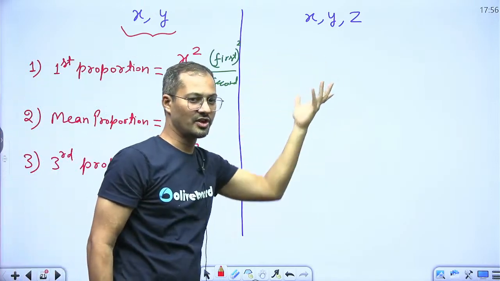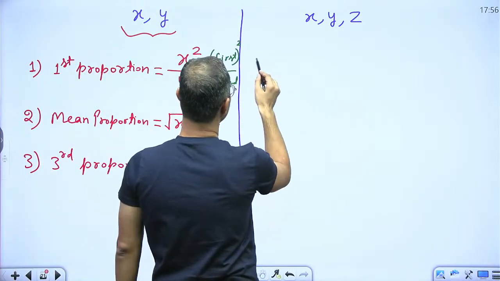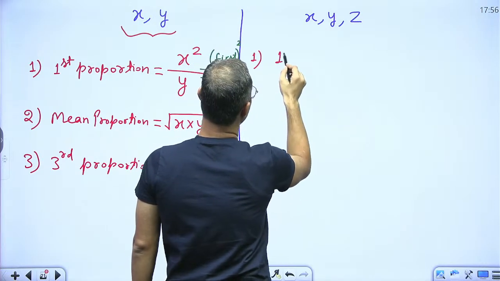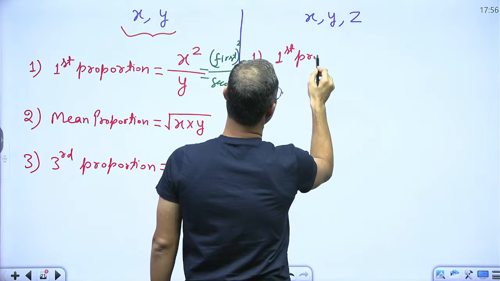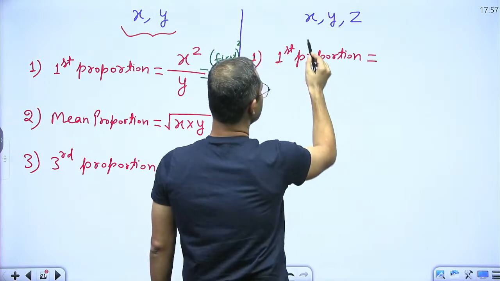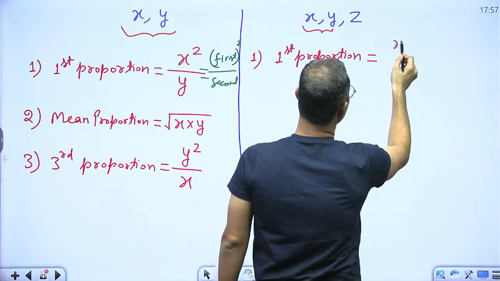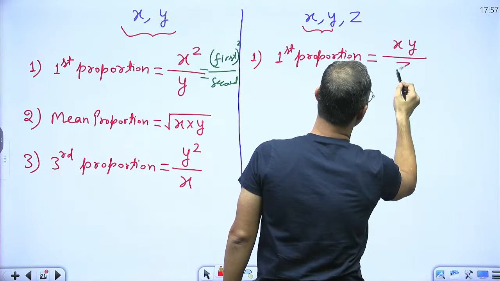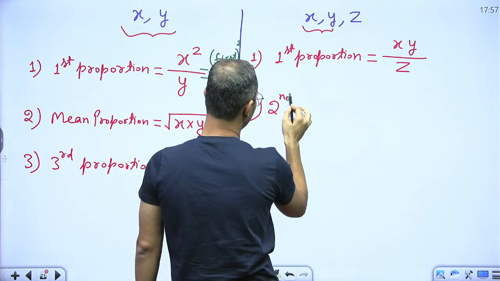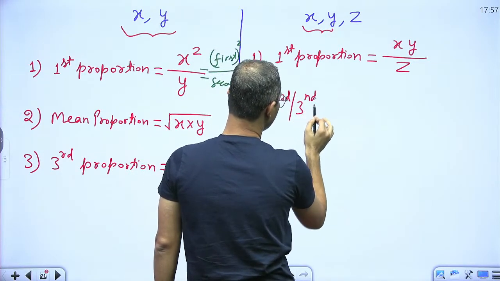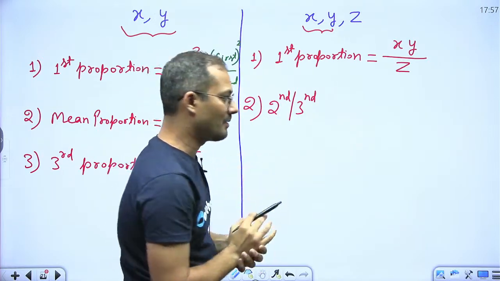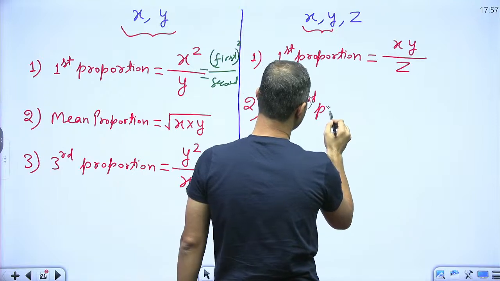See, when you are given three values, what are the other questions? Another three sets of questions: the first one is, what is the first proportion? Whenever the first proportion is asked, take the first two values, x, y, divided by the third value, right? Simple. The second question is, what is the second and third proportion? Whether the examiner is asking for second or third, the formula is the same, right?